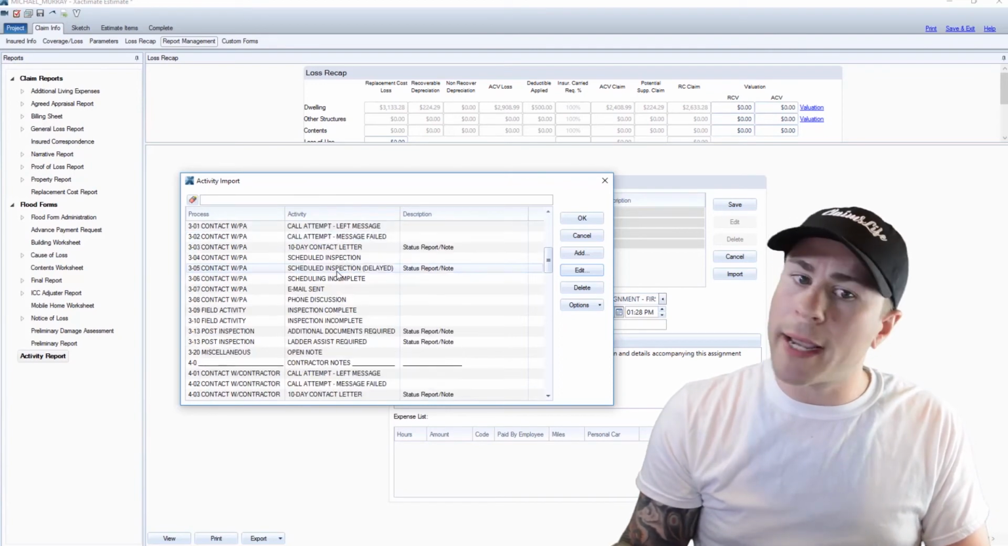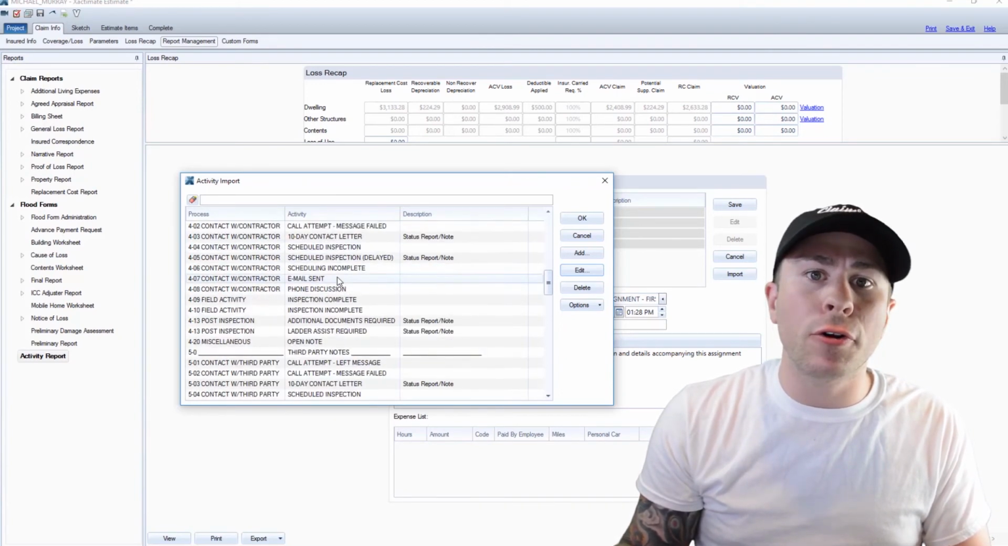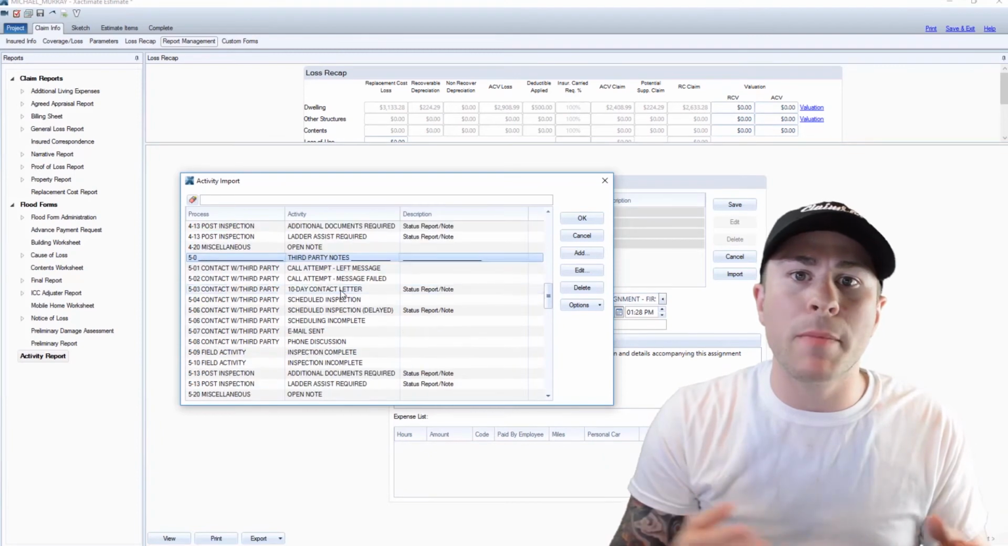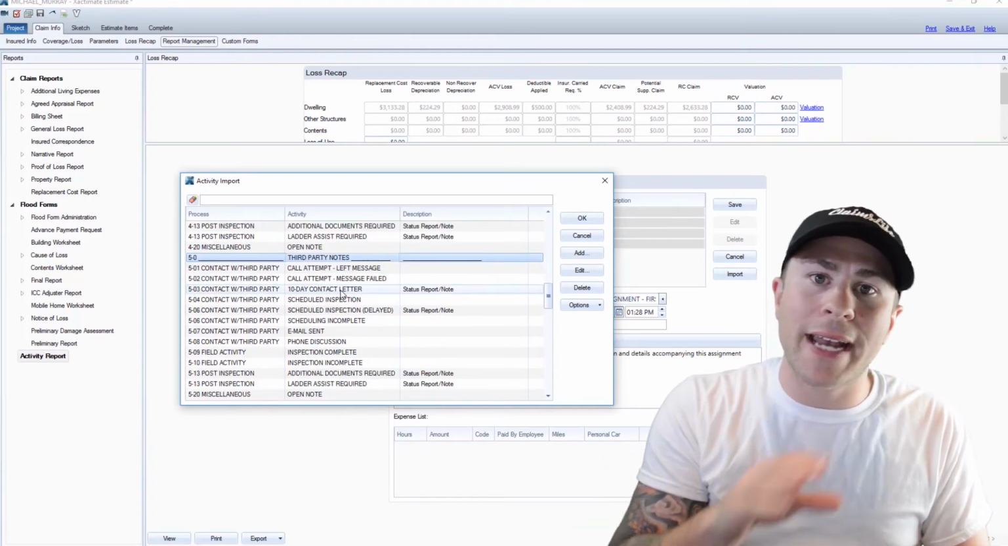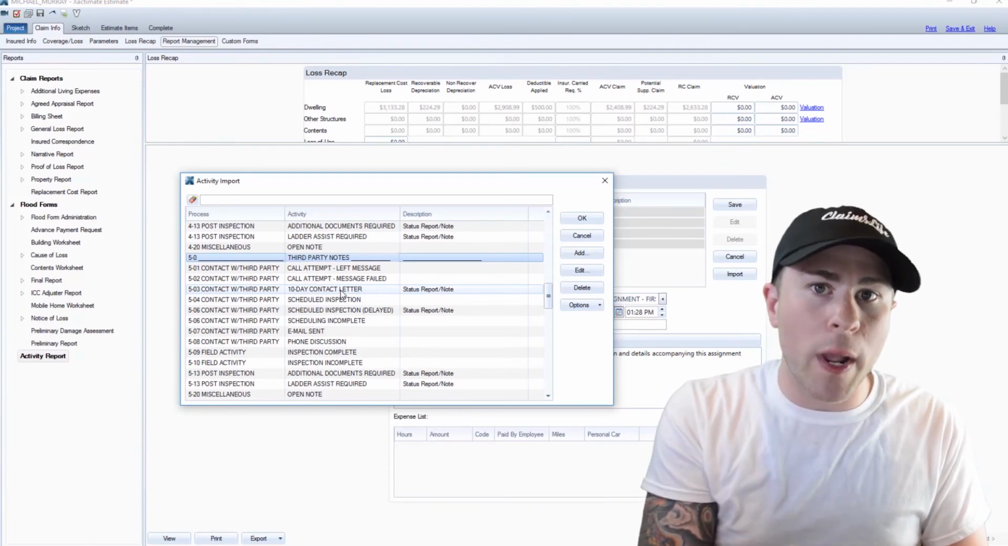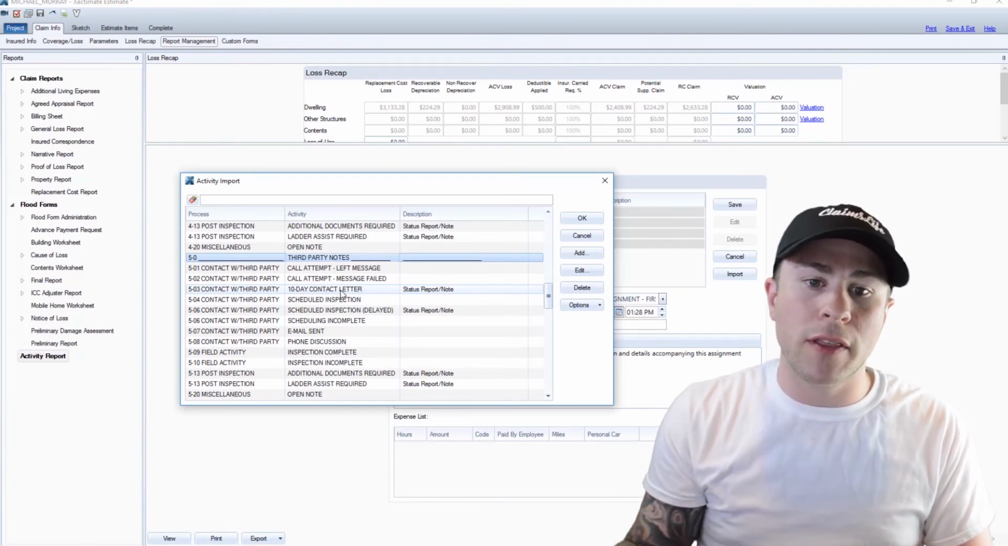What about after that? I got my contractor notes. I got my third party notes. If you're dealing with a property manager or a tenant, all right, this is where you would work out of. Again, it's changed in very subtle ways to fit the person that you're dealing with.